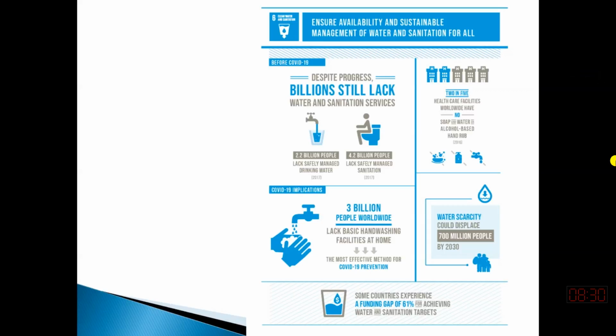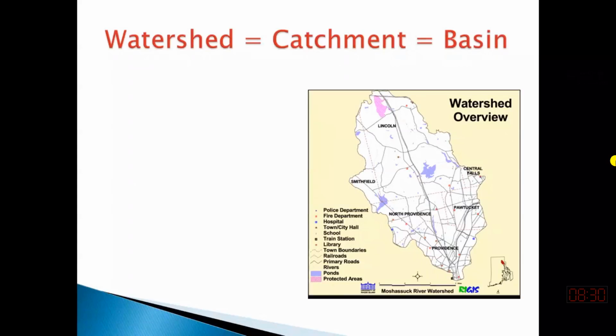तो इन्होंने estimate किया है कि 3 billion people worldwide don't have access, or they lack basic hand washing facility at home. तो ऐसे बहुत सारे घर हैं जिनमें ये फैसिलिटी नहीं है कि वो जैसे ही घर में आए तो हाथ धो लें, जैसे ही उन्हें शक है कि किसी से वो एक्सपोज हो गए हैं कोरोना वायरस से, तो they should wash their hands. They don't have this facility. So we have to provide this facility as water experts, and for that subjects like hydrology will play important role. So that was done last time.